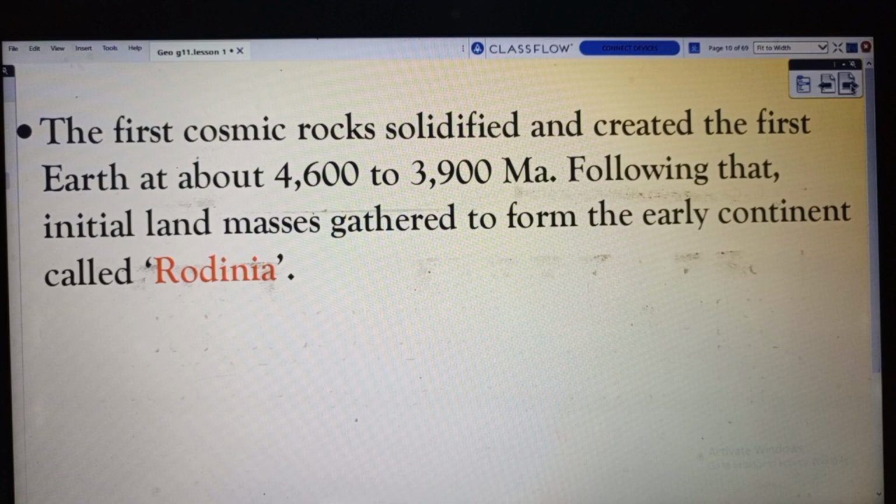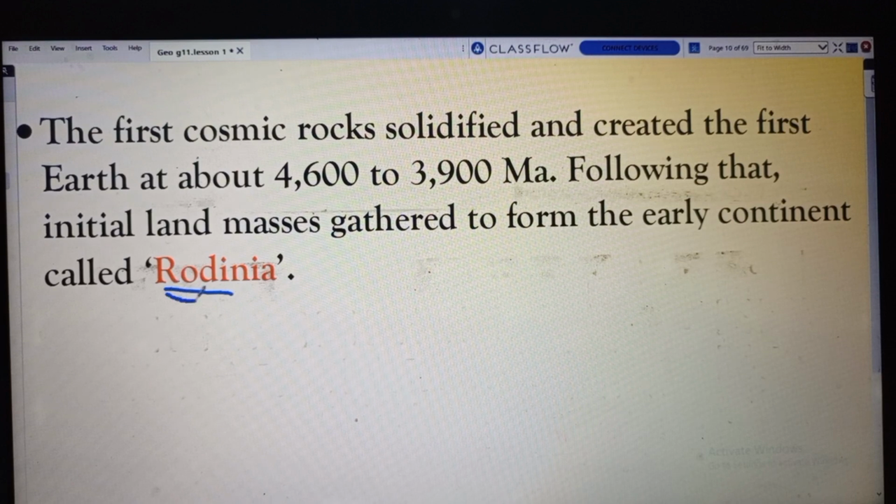The first cosmic rocks solidified and created the first Earth at about 4,600 to 3,900 million years ago. Following that, the initial landmass gathered to form the early continent known as Rodinia.